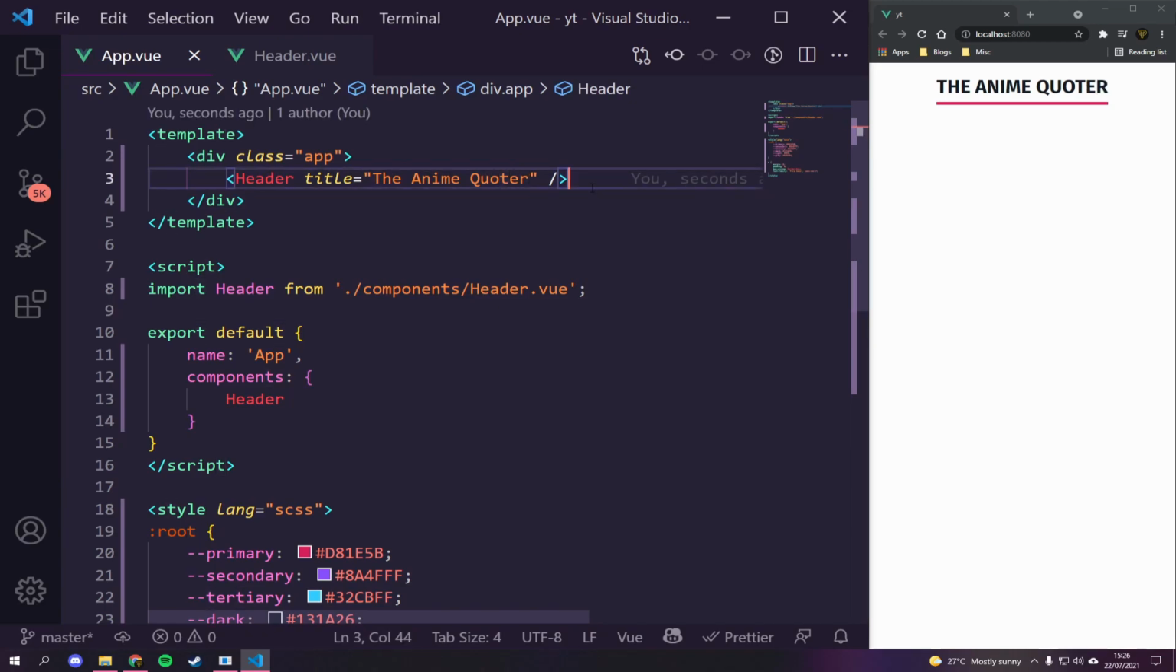Now that word looks weird to me. Damn it. But there you go. That's how to get a simple component in there. Now, the next one we want to get is our actual quote component.